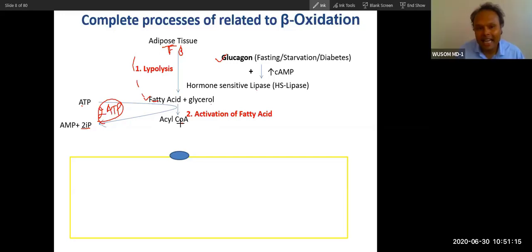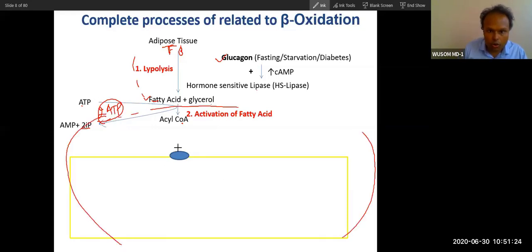So now this acyl coenzyme A is inside the cell. This whole process is happening inside the peripheral cell. Now this acyl coenzyme A is ready for oxidation. This conversion of fatty acid to acyl coenzyme A occurs in the cytosol of this peripheral tissue. It is ready for oxidation, but the oxidation happens in mitochondria. So this acyl coenzyme A has to be transported to mitochondria.